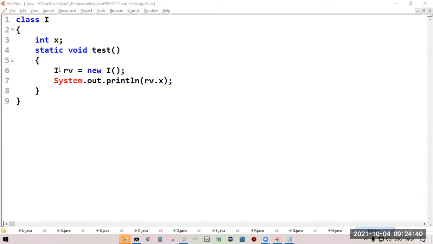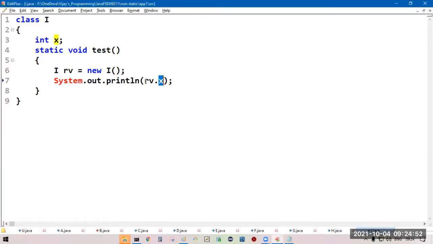Now all the non-static members get loaded to the memory. Int x is loaded with the default value 0. We are trying to access x by using the reference RV, the I class reference. Syntactically proper. We don't get any error.